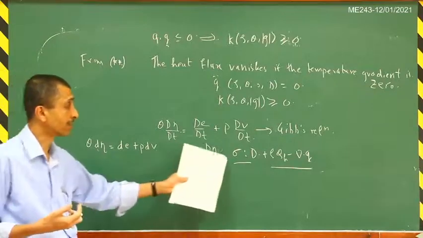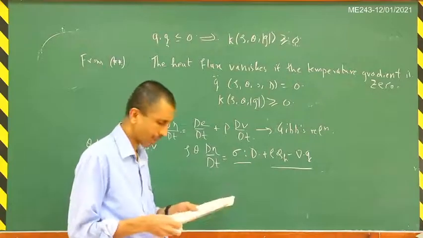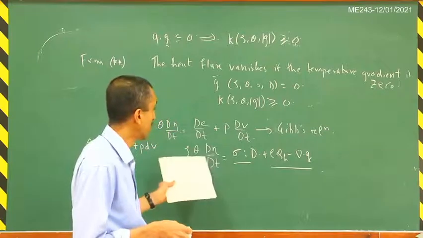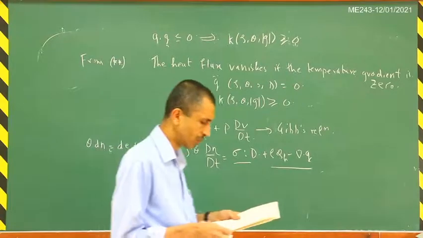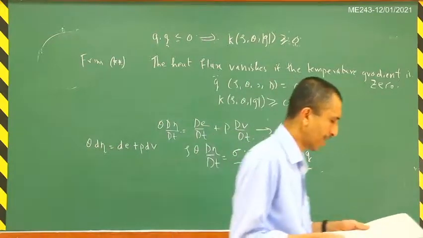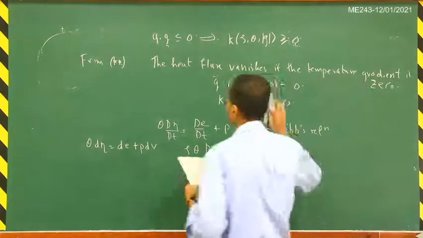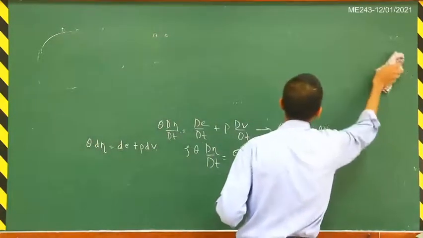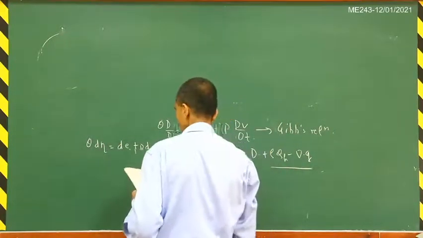There is viscous dissipation. So this sigma : D is the viscous dissipation that causes a change in the entropy here. And as I said, this result is fundamentally very different from thermoelasticity, where there is no dissipation happening. Fine. As I said, one can continue deriving various kinds of relations, but in the case of fluids, let me just mention that they also define these specific heats at constant volume and at constant pressure. So let me just mention those things here.